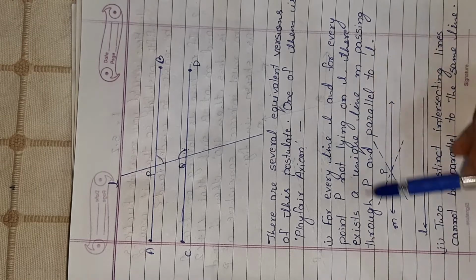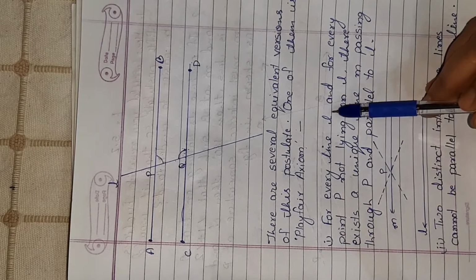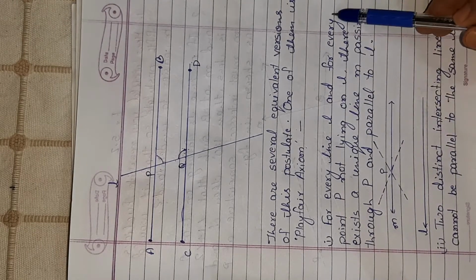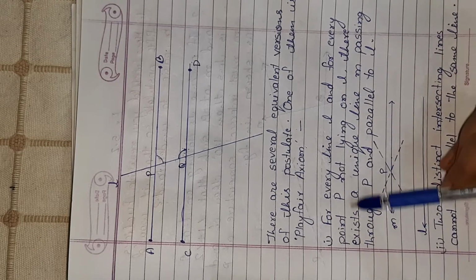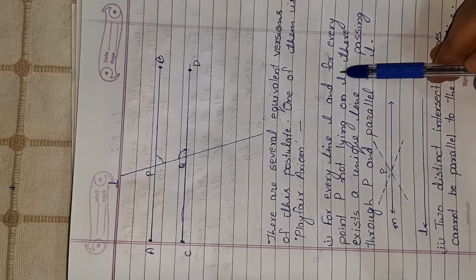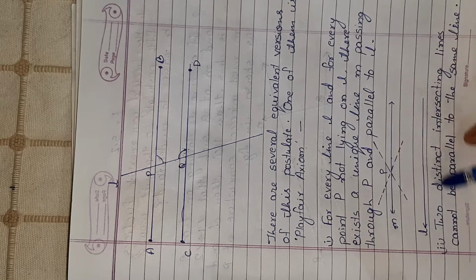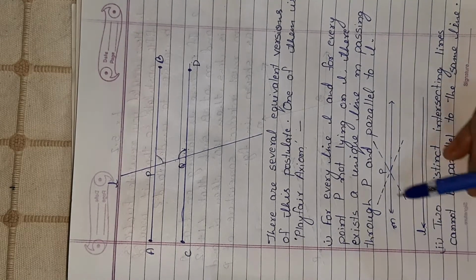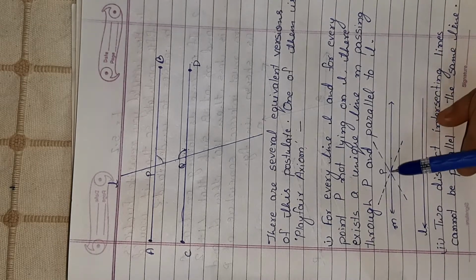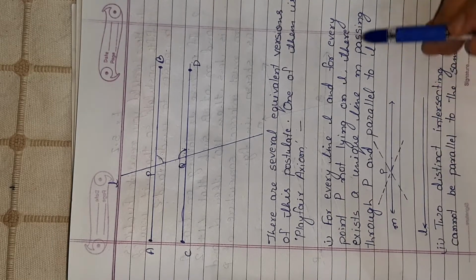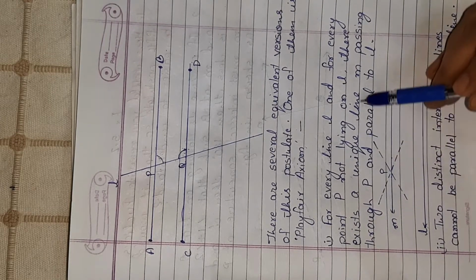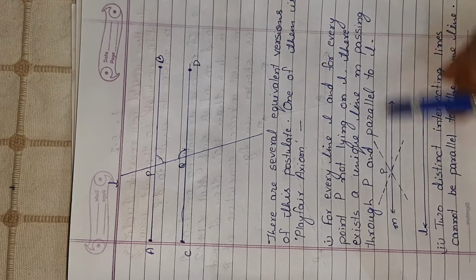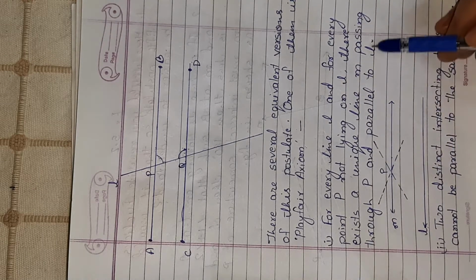It says that for every line L and for every point P not lying on L, it means point P is not on L. L is this line, and P is a point which is outside of L. There exists a unique line M passing through P and parallel to L.